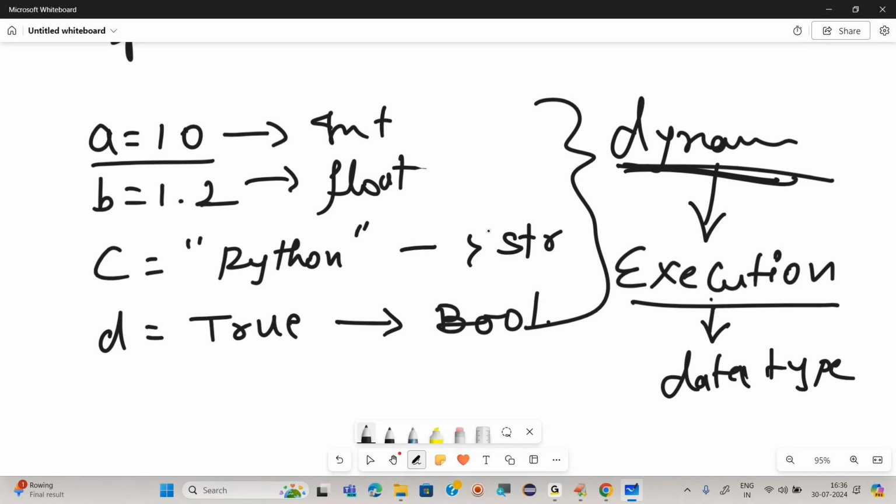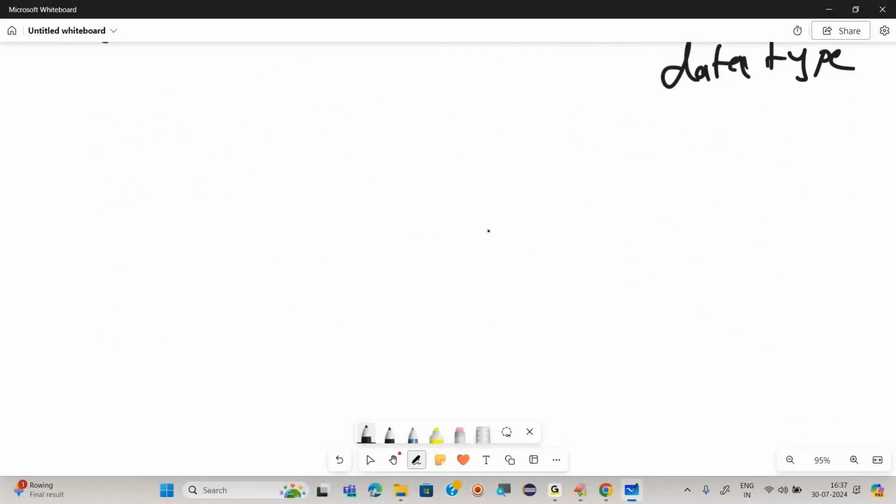Raise your hand if you still have doubt in this. You have? Okay, one more time. First of all, what is data type? Do you understand what is data type? It is the type of the data, right? If I'm giving a note in Indian, there is a rupee, right? Type is what?